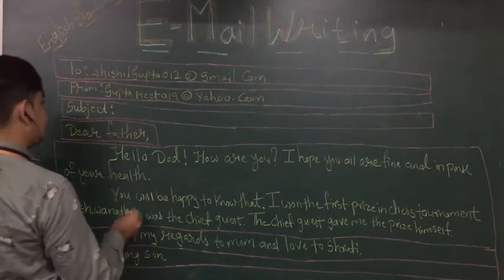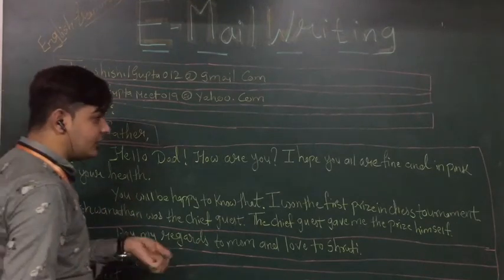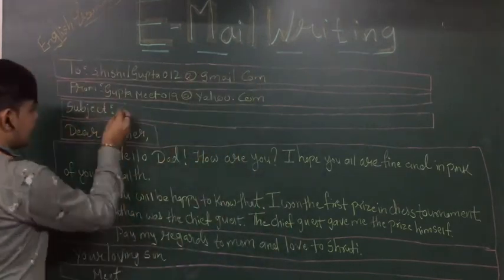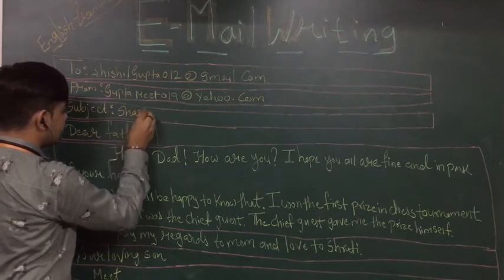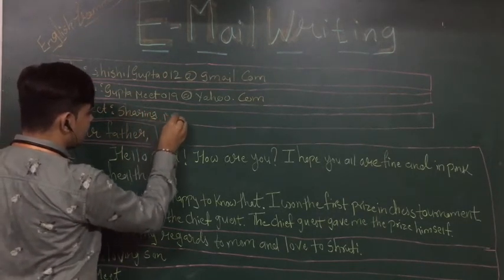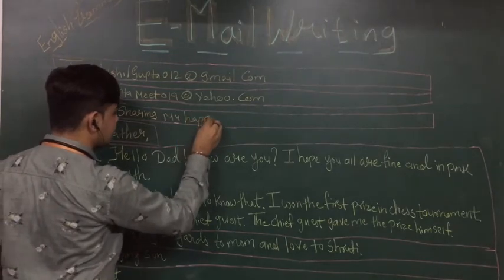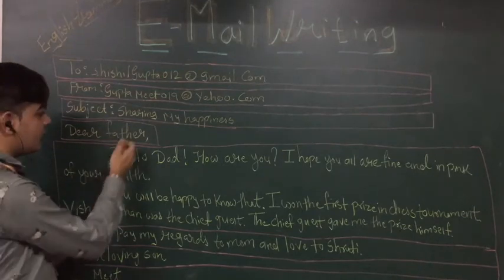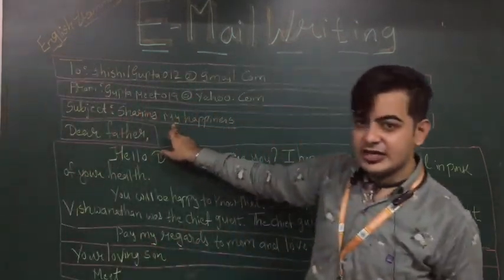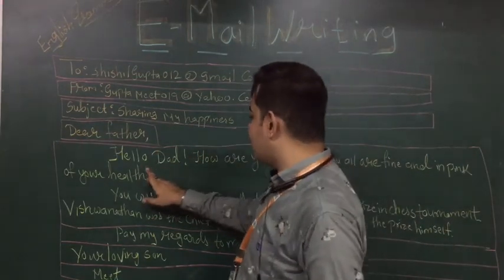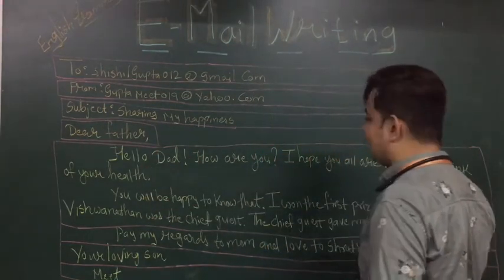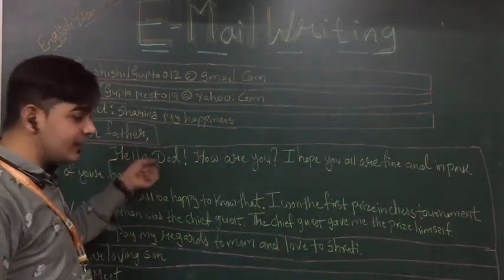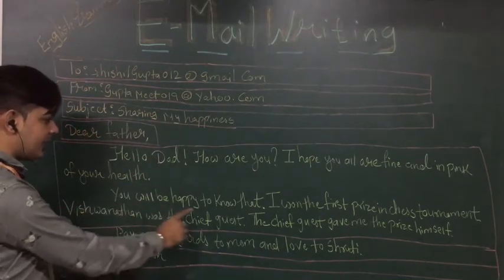Then after that, the subject. I told you that it is not compulsory to write a whole sentence. So how will we write? I will write here, sharing my happiness. Then after it starts from here, dear father, this is our salutation. Then hello daddy, how are you? I hope you are fine and in pink of your health. So what have we written here? Greetings.